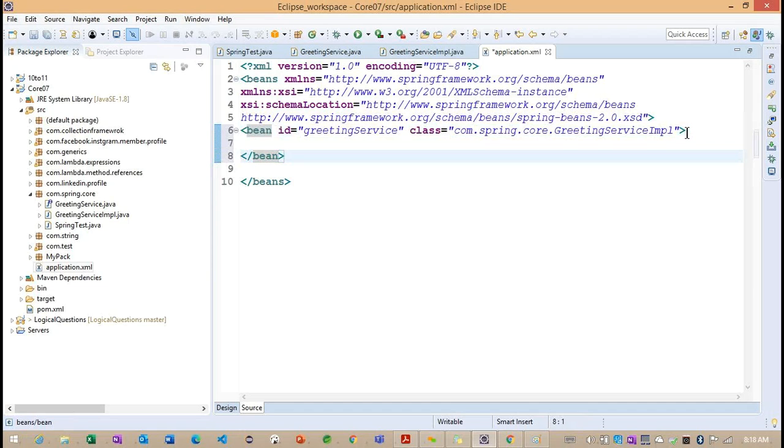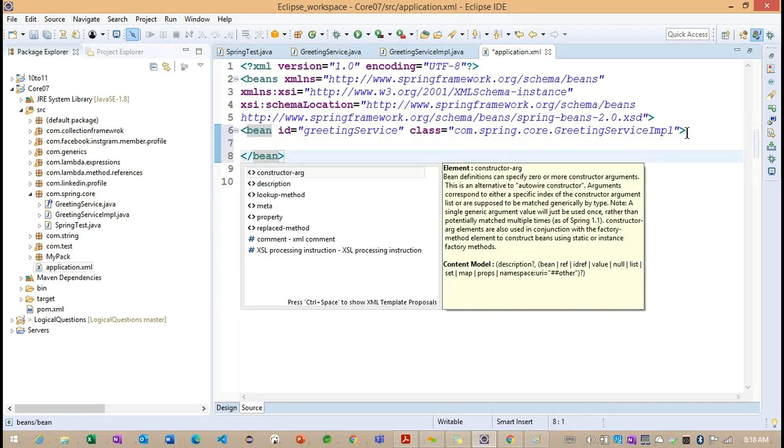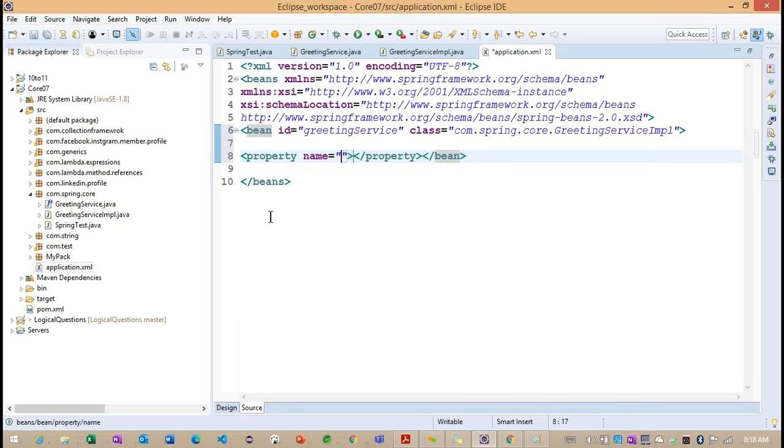Right. So after this, we need to work on one more element here. Now you can see property. I'm taking the property element. What is the name of this property? The name of the attribute is greeting here.